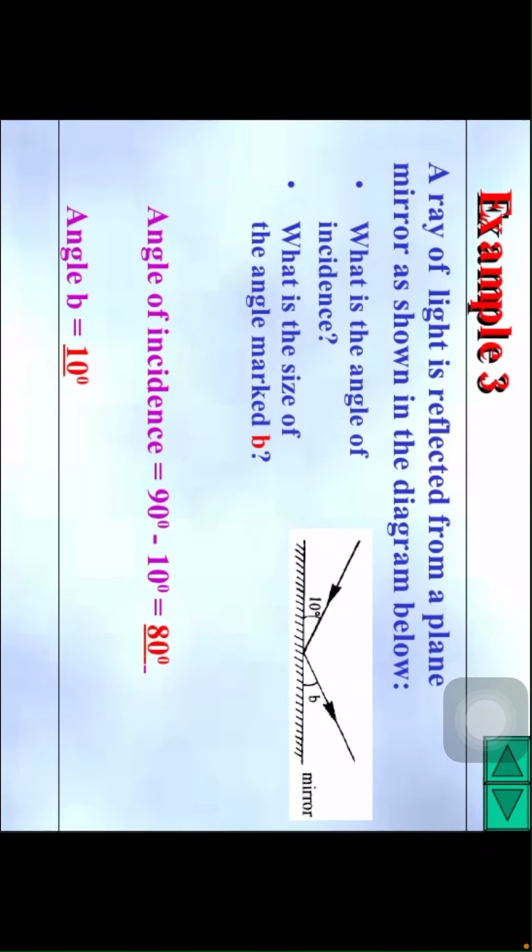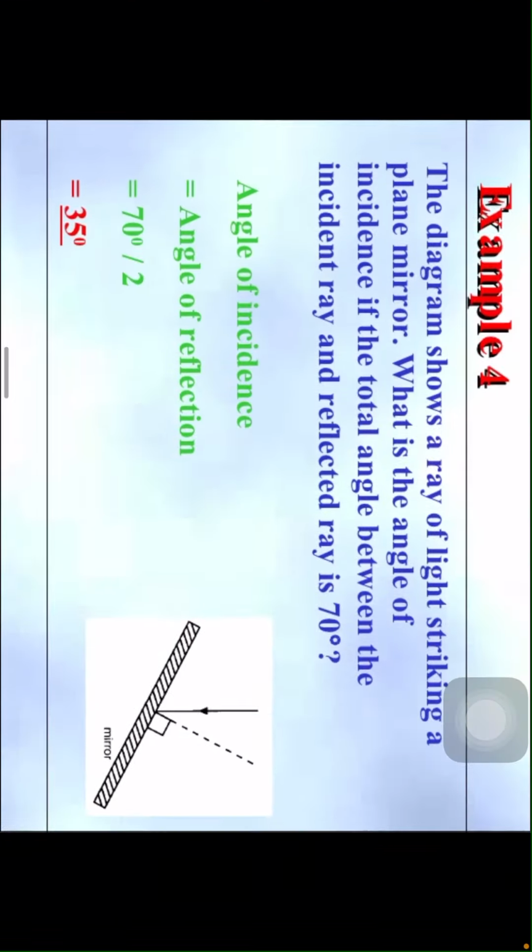Observe children, here also example 3. A ray of light is reflected from a plane mirror as shown in the diagram below. What is the angle of incidence? What is the size of the angle of marker B? No doubt the angle of incidence is 90 minus 10, equal to 80 degrees. The angle B is also 80 degrees, children.